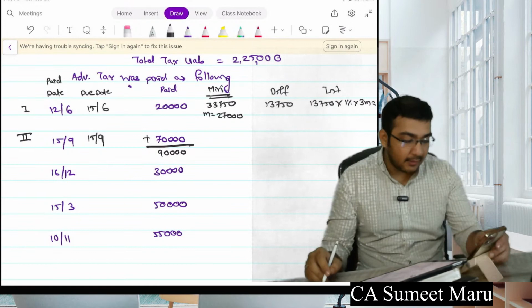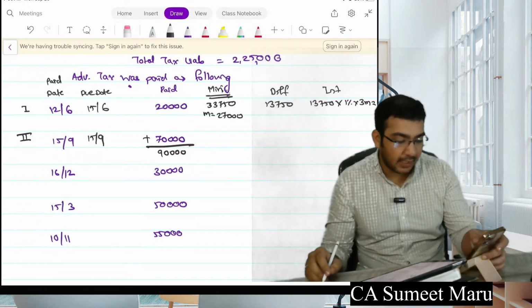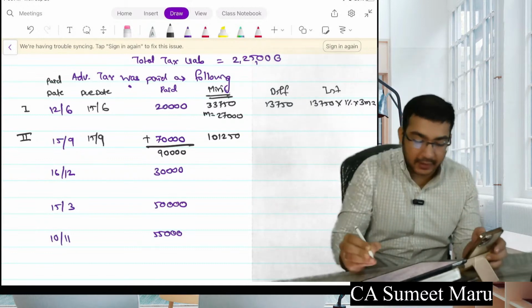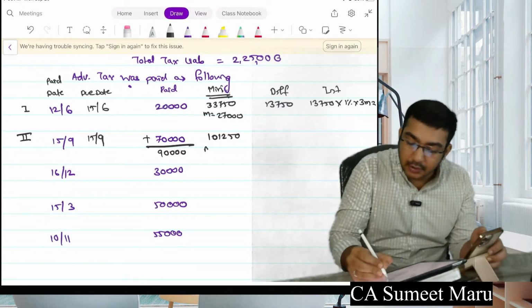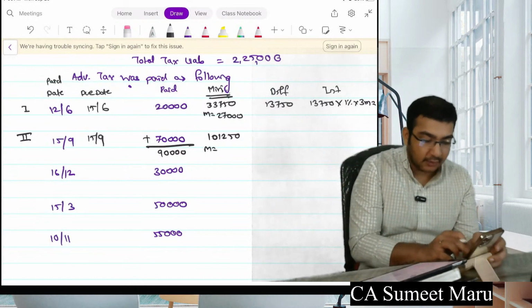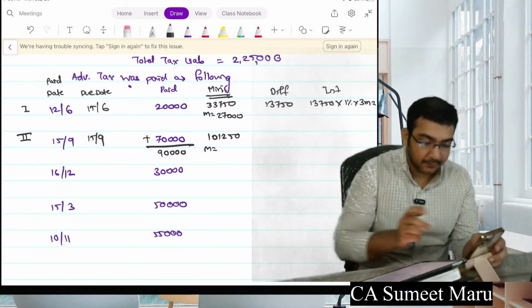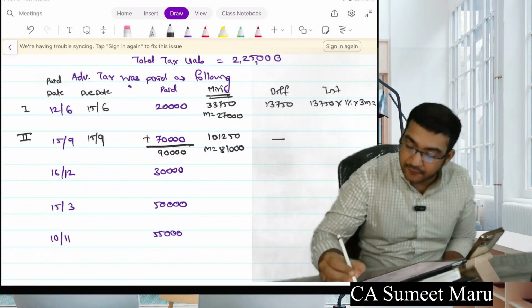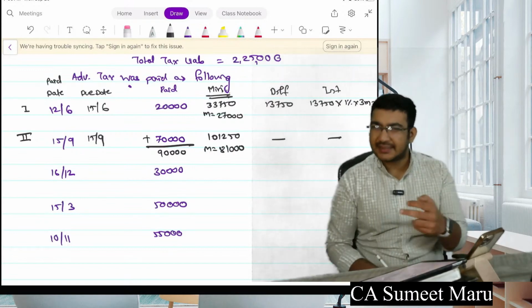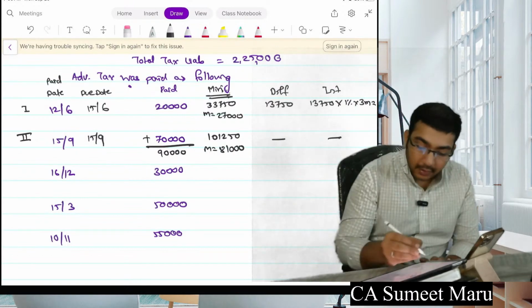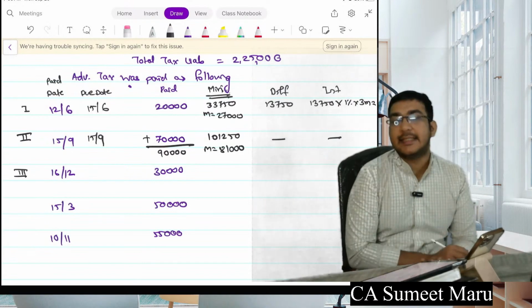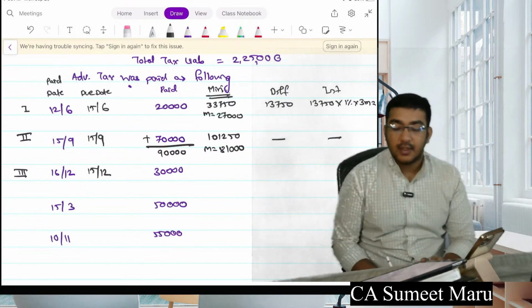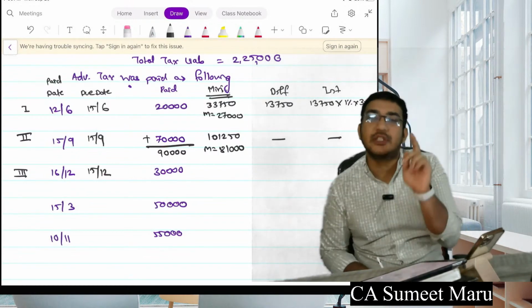How much was required? 2,25,000 into 45%. Required was 1,01,250. But minimum was how much? 36%. So 2,25,000 into 36% comes to 81,000. Have you paid minimum? Yes. So no interest. Difference is there, but no interest would be there. Next, third installment. You paid on 16/12. What is the due date of the third installment? Due date is 15/12. So this 30,000 paid is of no use for this installment.